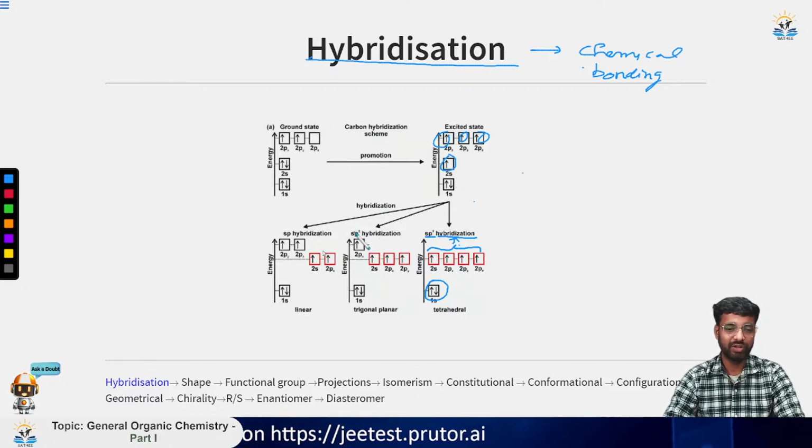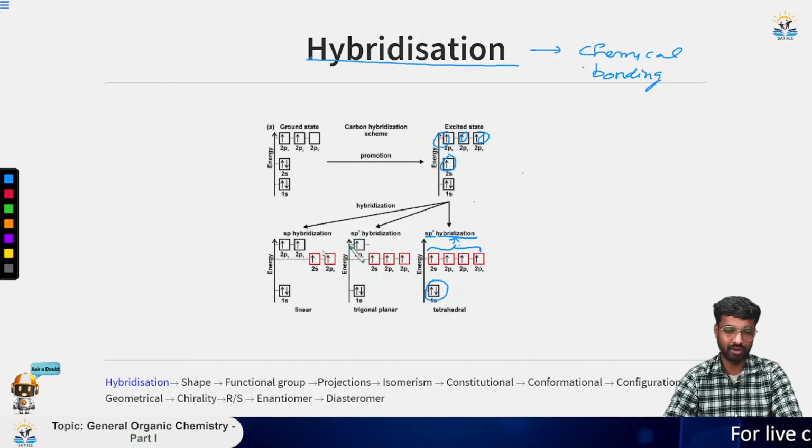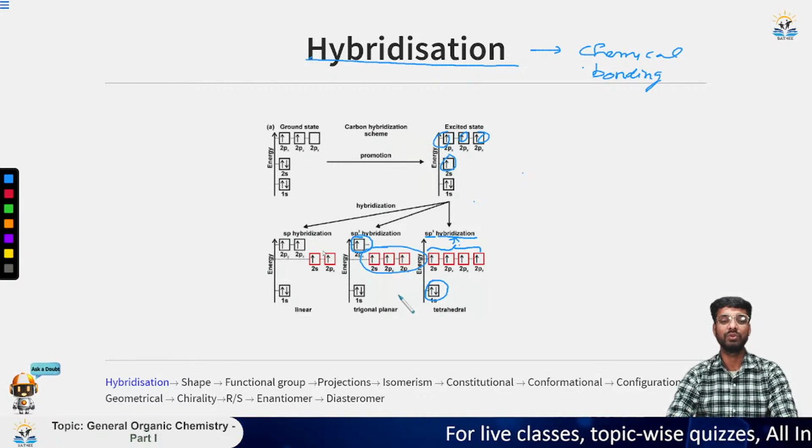Now coming to sp2 hybridization, only two of the p orbitals combine with the s orbital, and the remaining one p orbital is now at the top of the ladder. The thing to notice here is that this p orbital is higher in energy as compared to the hybridized orbitals.